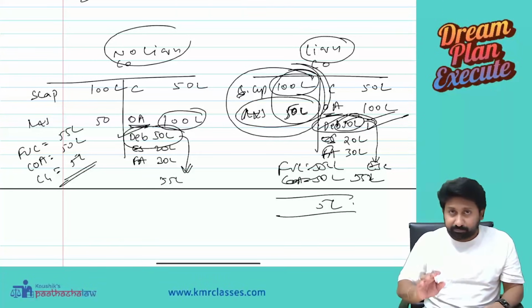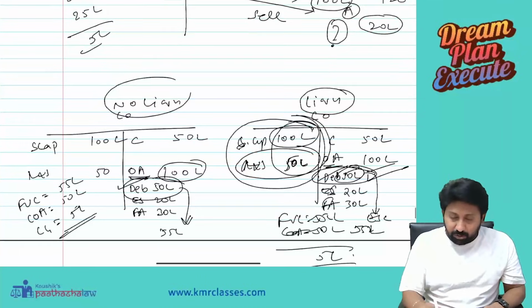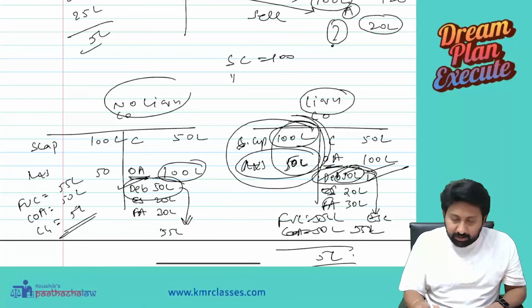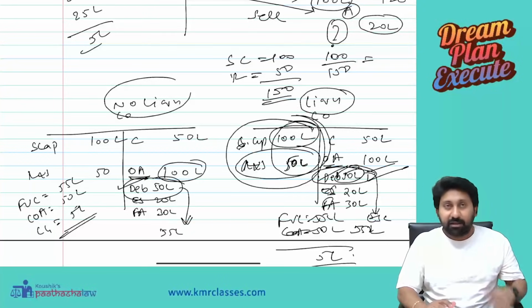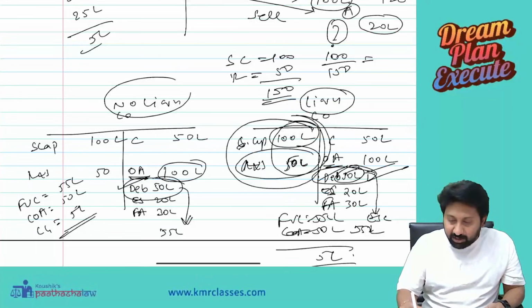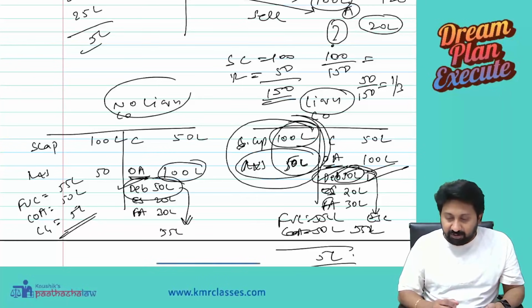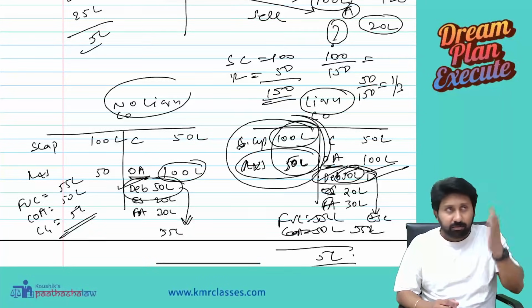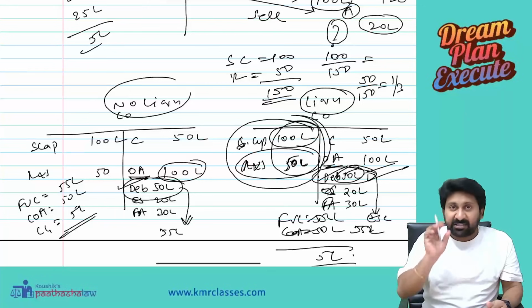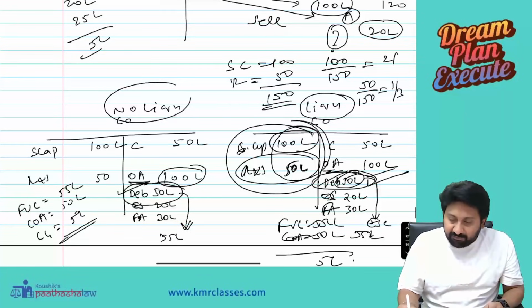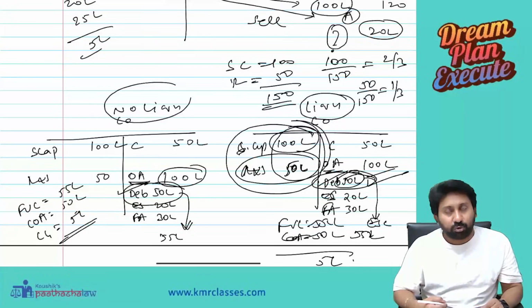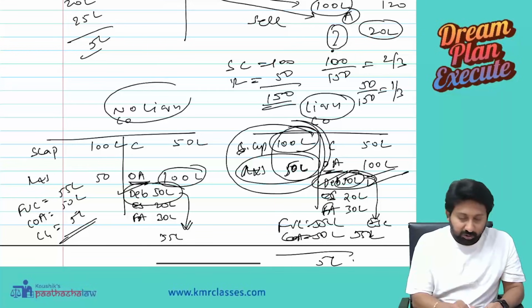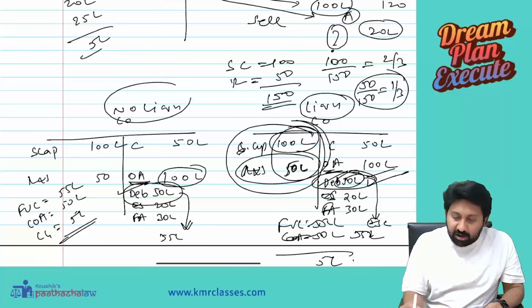Now you tell me. For example, share capital is 100, reserves are 50, totally 150. 100 on 150, and 50 on 150 is 1/3. So 50 on 150 is 1/3, and 100 on 150 is 2/3.